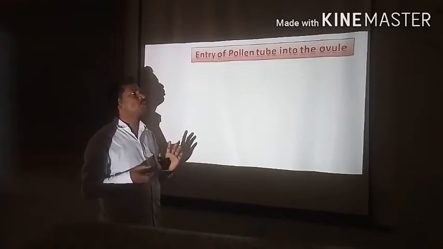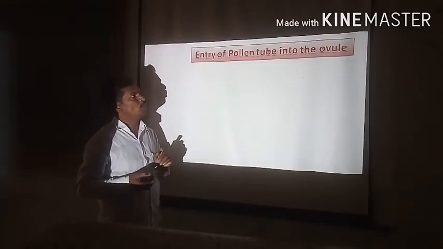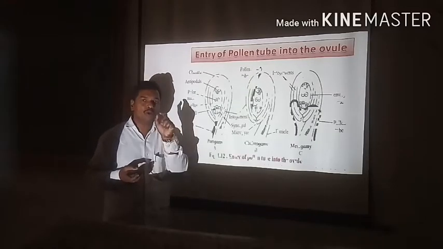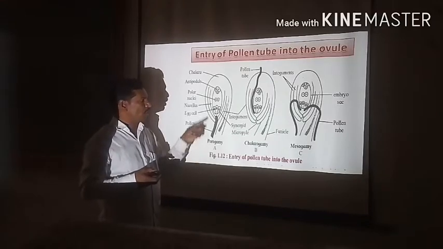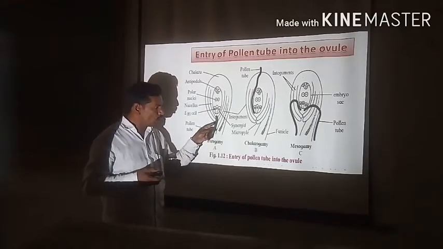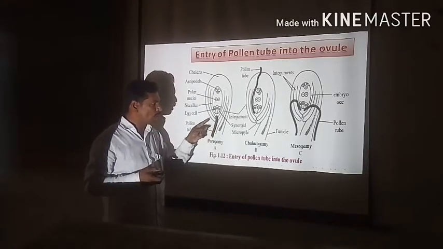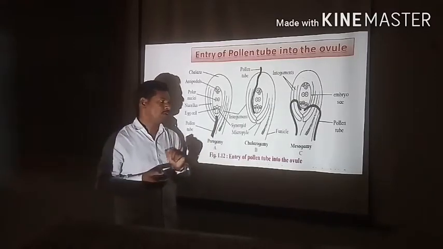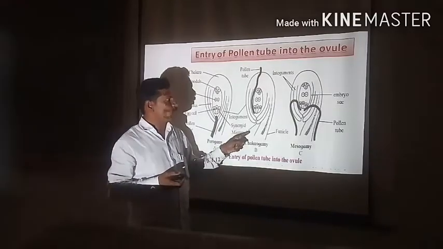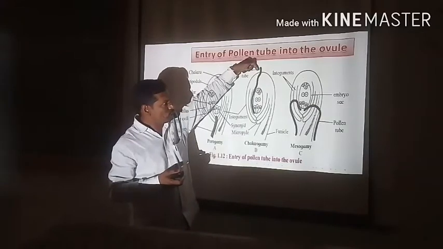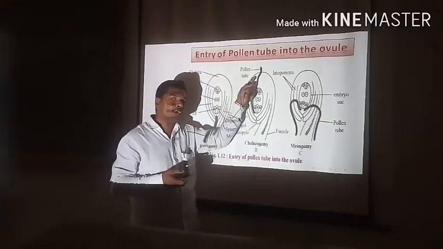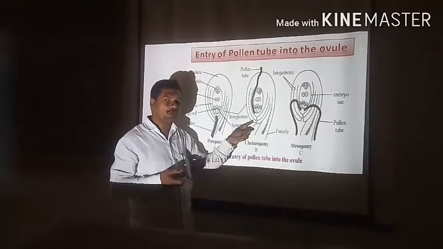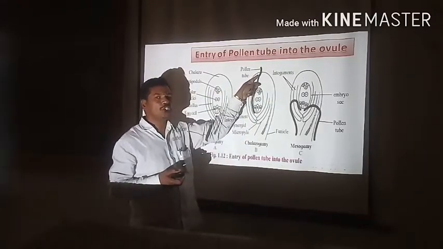Now we discuss the next part, that is the entry of pollen tube in the ovule with the help of a picture, how it takes place. Here it represents the entry of pollen tube through the micropyle, through the pore, hence it is said to be porogamy. The second one, the entry of pollen tube takes place through the chalazal end of the ovule, that is exactly opposite to the micropylar end. Here there is a micropylar end, and here there is a chalazal end.